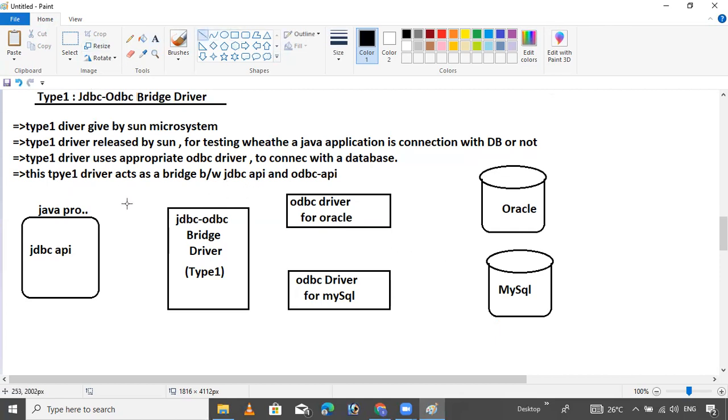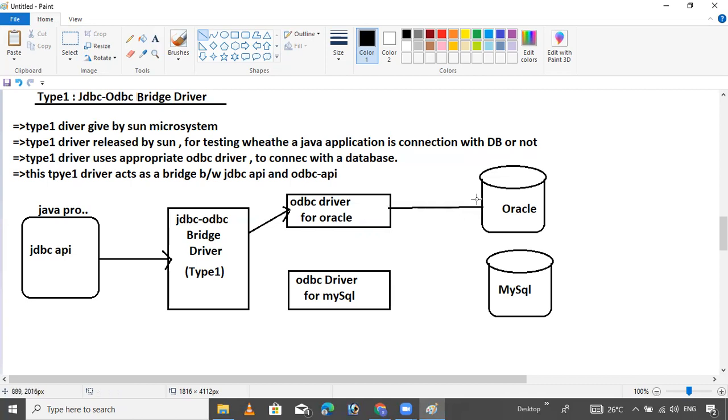Now, to interact with this Java application, this is the mediator, this is the bridge. This bridge driver interacts with ODBC first, then that interacts with the Oracle database. The bridge driver does not directly interact with the Oracle database.